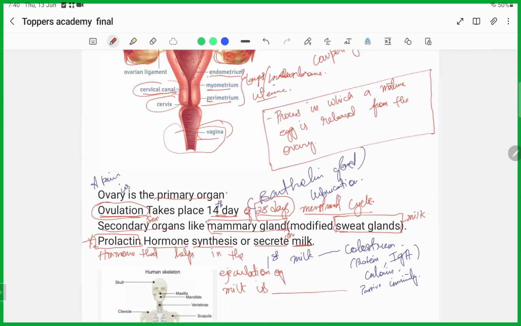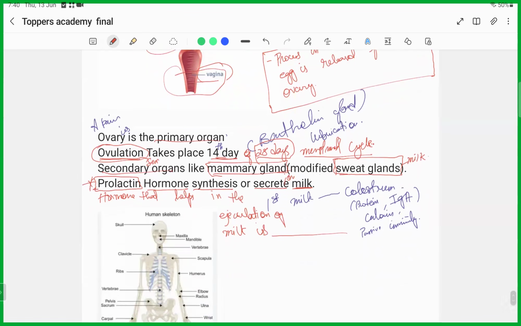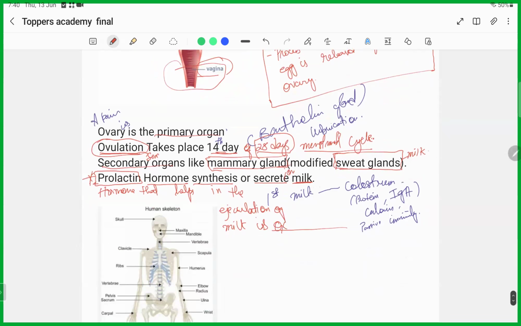The hormone that will help in the ejection of milk is one of the pituitary gland's hormones. Anyone? I hope you guys are revising whatever we are discussing in the class. Okay, so it is oxytocin.